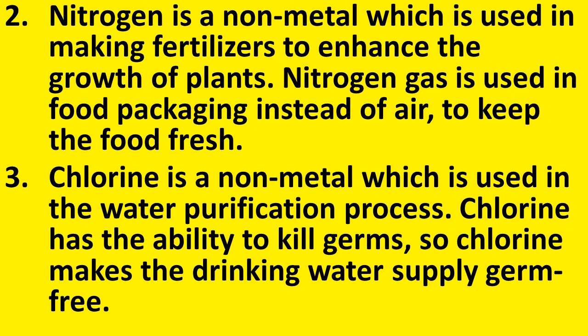So to make the water purified and fit for drinking, it is treated with chlorine. We are often using the chlorine tablets to clean and to make the water free of germs at our homes. So what we can say about chlorine? Chlorine is a non-metal which is used in the water purification process.